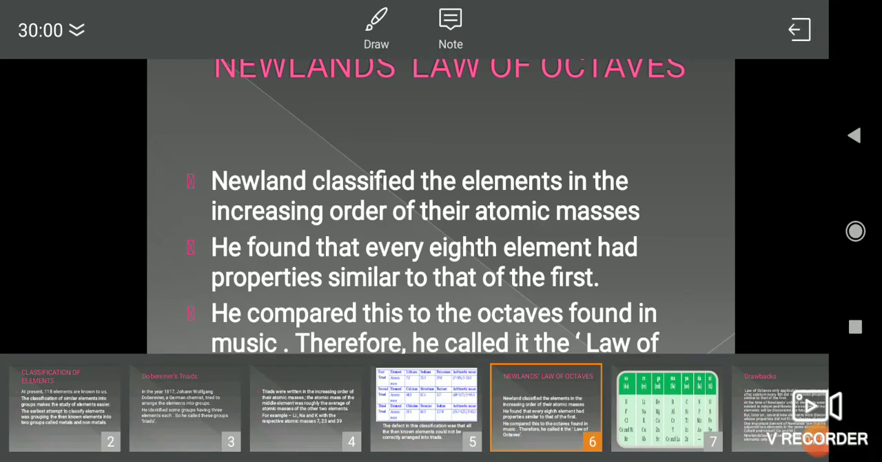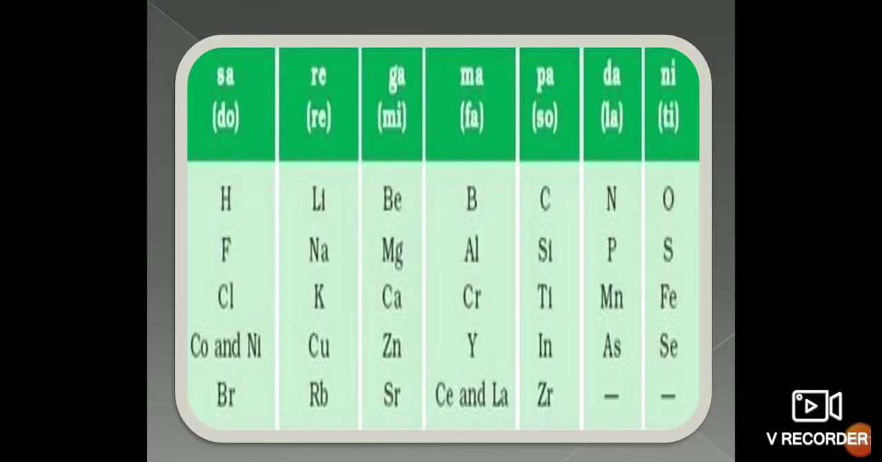If you go with the table mentioned by him, he started with the element with the lowest atomic mass, that is hydrogen, and ended with thorium, the 56th element. Although 118 elements exist, at that time not all the elements had been discovered. So he arranged the discovered elements on the basis of the law of octaves.